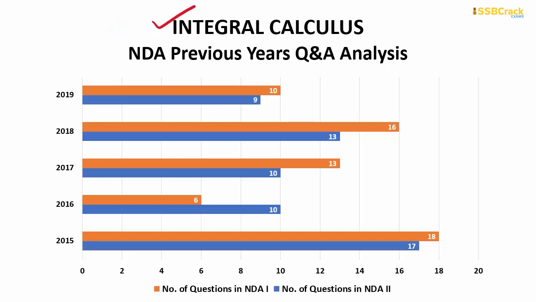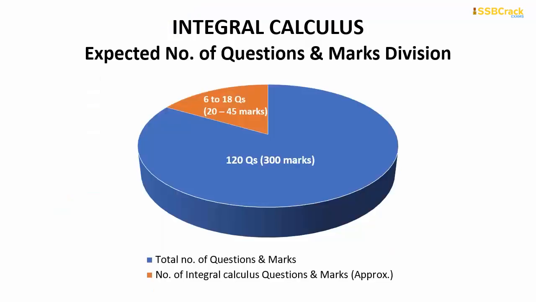Coming on to integral calculus. So from this topic maximum questions were 18 which came in NDA 1 2015 paper, and minimum questions were 6 which came in NDA 1 2016 paper. So in your upcoming NDA exam you can expect around 6 to 18 questions from this topic, which will comprise around 20 to 45 marks out of your total marks.